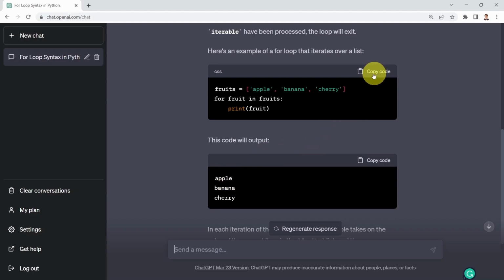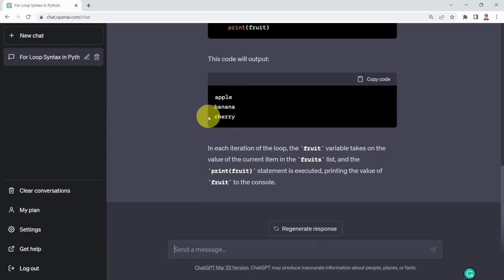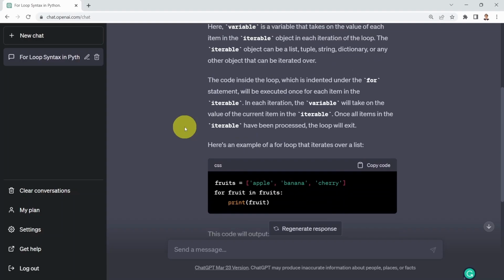Of course, you can go ahead, copy that code, and then you can use it in your Jupyter Notebook or whatever IDE that you're using.